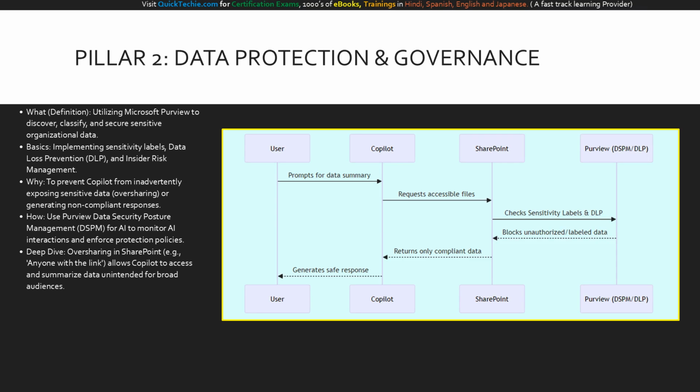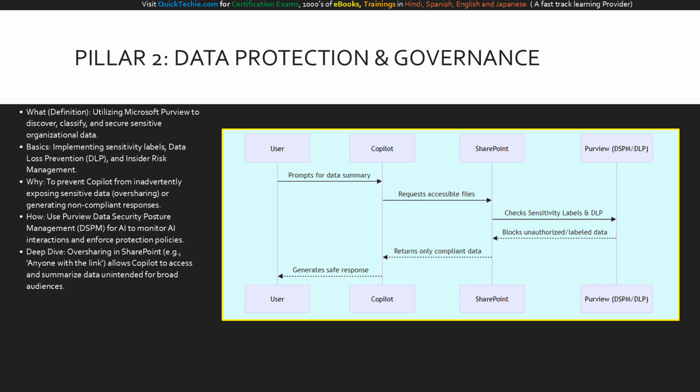Moving to the heaviest section of the exam, data protection and governance. This is where Microsoft Purview becomes your best friend. The biggest risk with deploying Copilot is a concept called oversharing. Oversharing happens when users grant broader access to SharePoint content than intended, like sharing a confidential document with everyone. Because Copilot inherits user permissions, it will happily summarize that overshared document for anyone who asks.